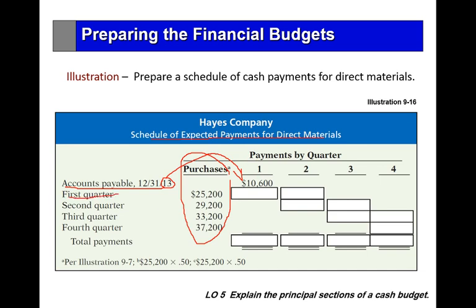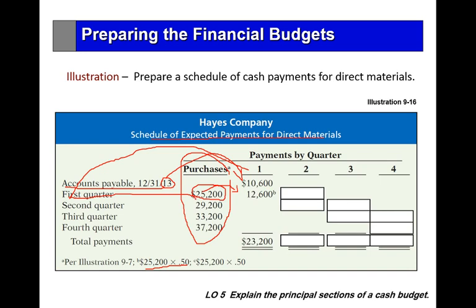Then we have first quarter purchases of direct materials, which is 25,200. 50% of this amount is expected to be paid in the same quarter: 50% multiplied by 25,200 is 12,600. Then the total expected payments to vendors in the first quarter is 10,600 plus 12,600, which is 23,200.